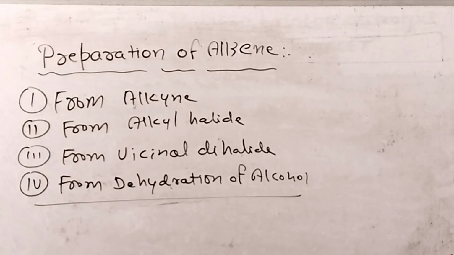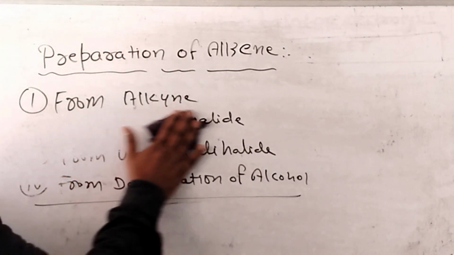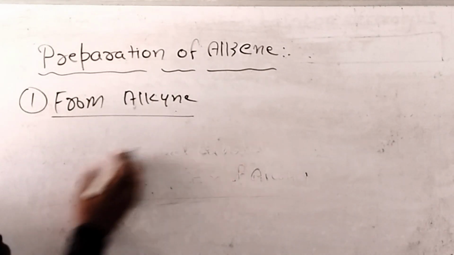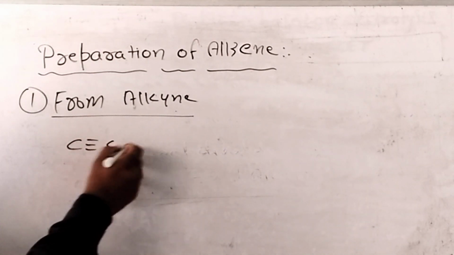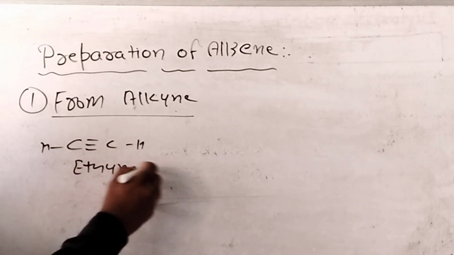One by one we will discuss the methods of preparation of alkene. First we prepare from alkyne. The first member of alkyne is ethyne.